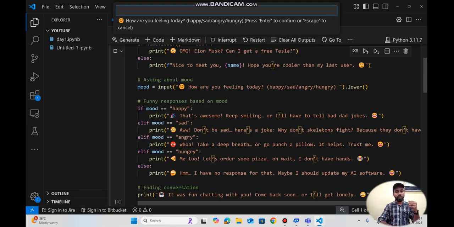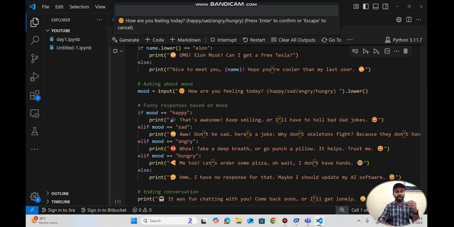Now what it is asking, how you are feeling, it is asking for a mood. So I'm telling hungry, it is a lunch break, so I'm feeling hungry. So see here in this chatbot, I am dealing with multiple responses. Like if my mood is happy, then the chatbot will reflect a response like this. If the mood is sad, then it will be like this. Like this, I already predefined all the conditions and what responses it will give.